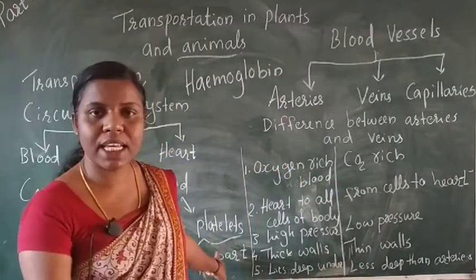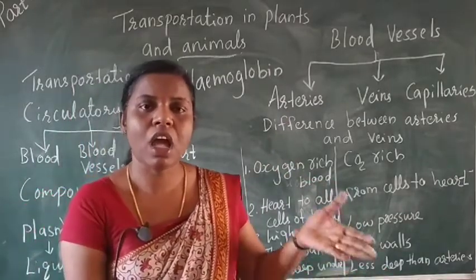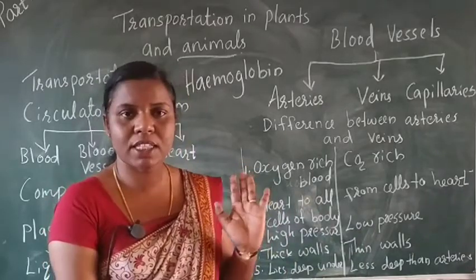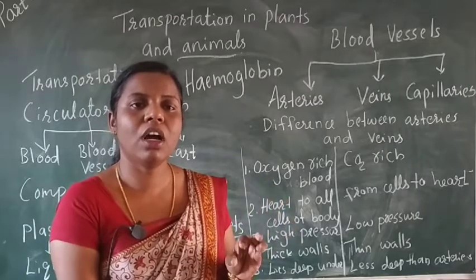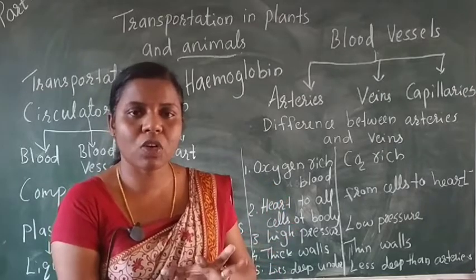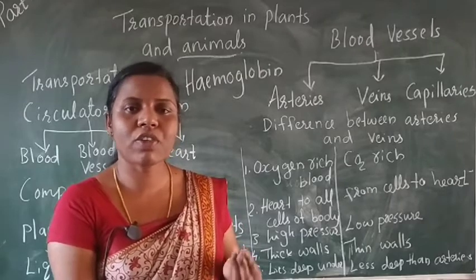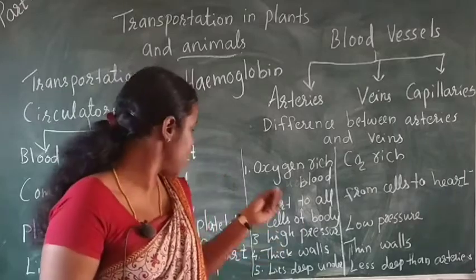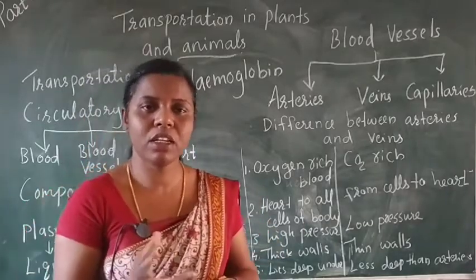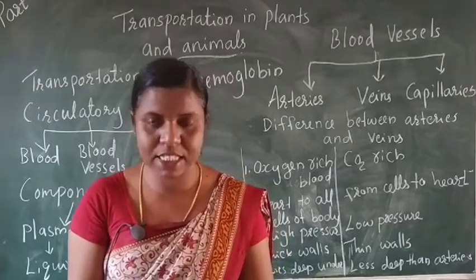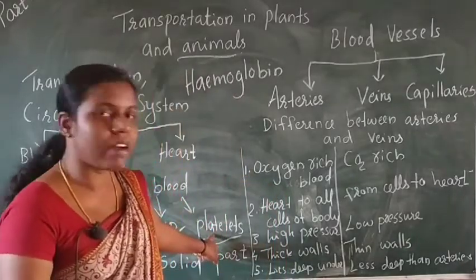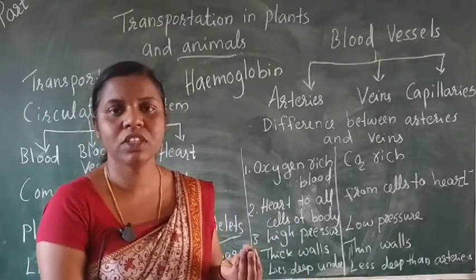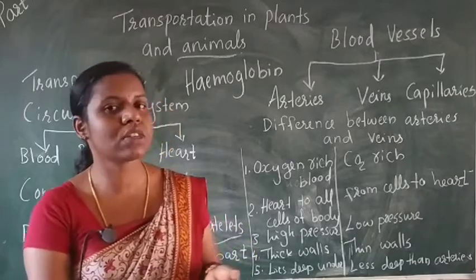Next is platelets. Platelets help in the formation of a blood clot. This avoids the overflow of blood from our body. If there are no platelets in our body, what happens? There is no clotting. Excessive loss of blood can cause death.